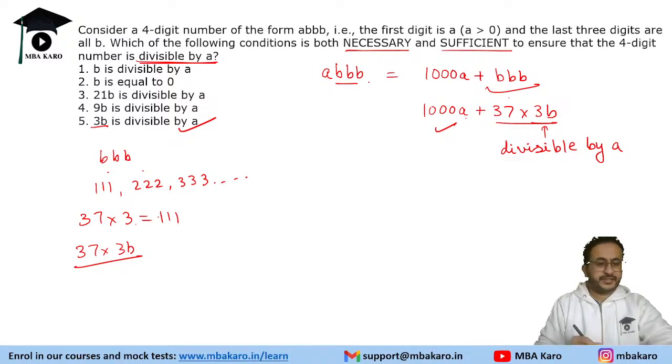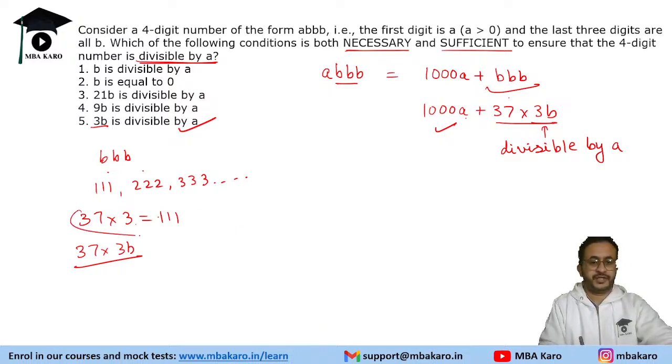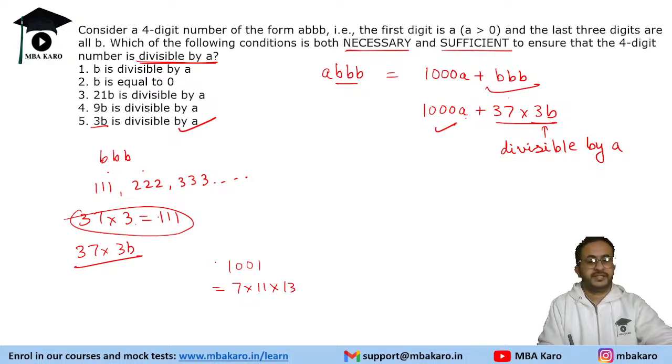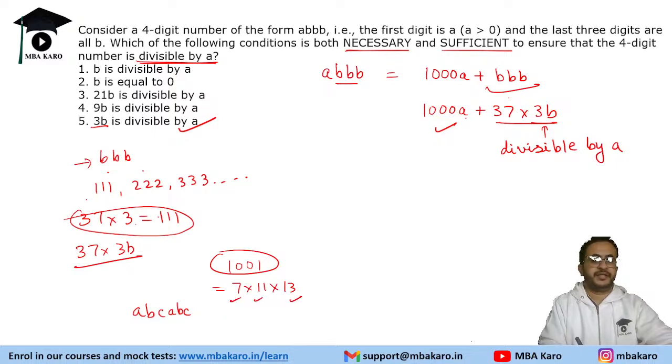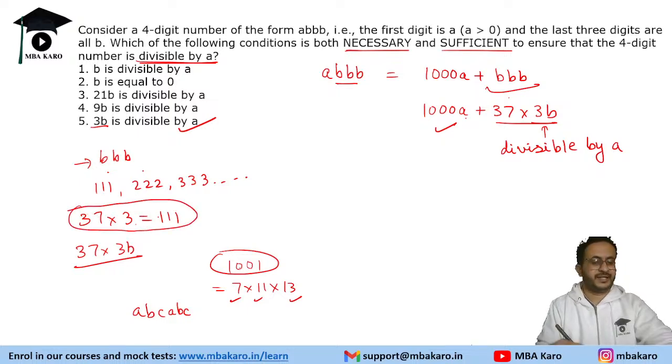So know one thing, the special properties like 111: 111 is 37 into 3. Another number is 1001, which is 7 into 11 into 13. A question on this had come in a previous test also. Please check it out. You can get questions like this. Let's say a number is of this format abcabc. That number is divisible by 7, 11, and 13. If a number is of this format bbb, it is divisible by 37 and 3. So these are two important numbers, and there have been questions from these in the past.